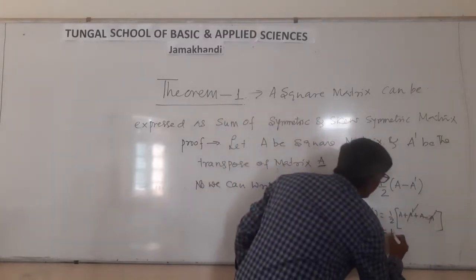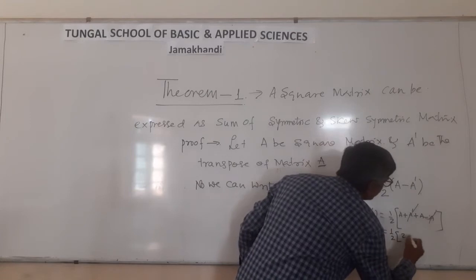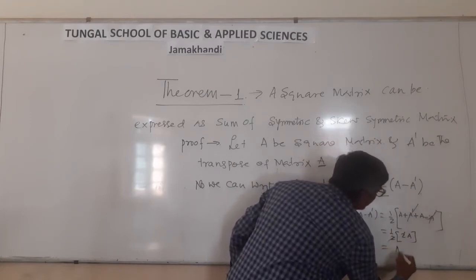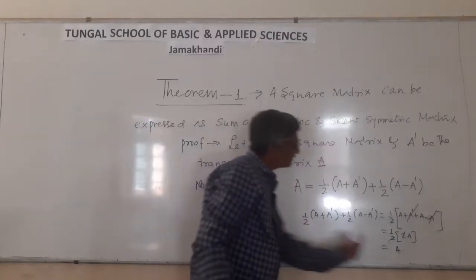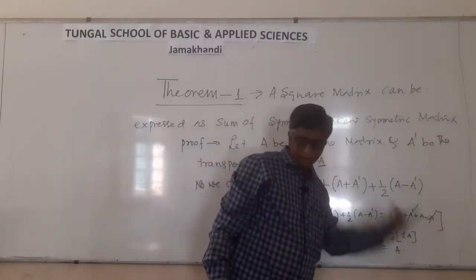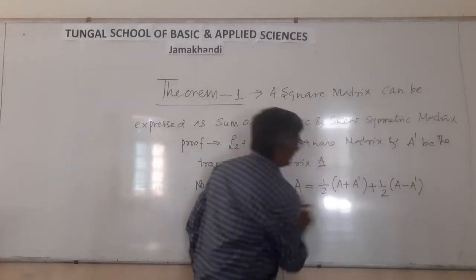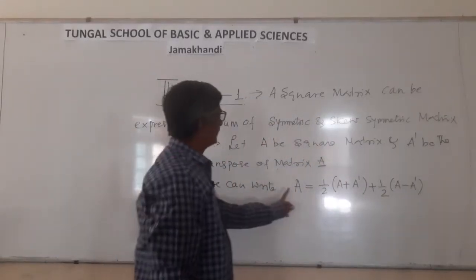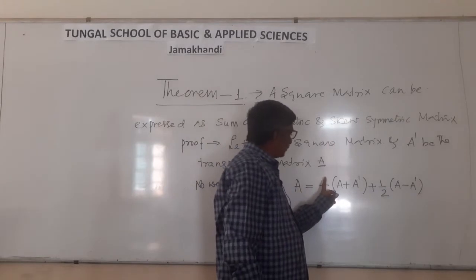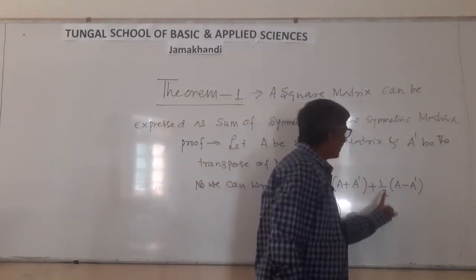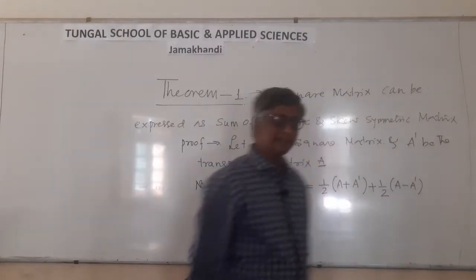What is left? 1 by 2 into 2 times A. The 2 gets cancelled, so this must be equal to A. Is it right? A equal to 1 by 2 (A plus A dash) plus 1 by 2 (A minus A dash).